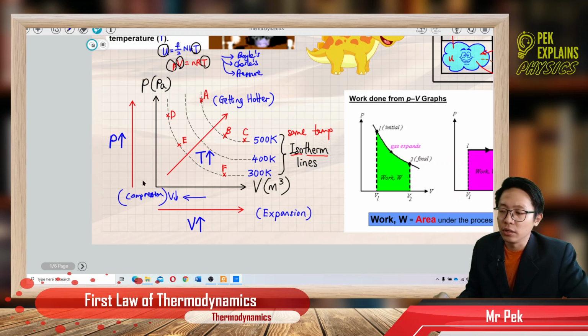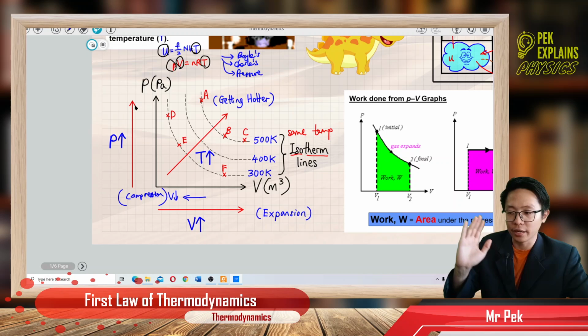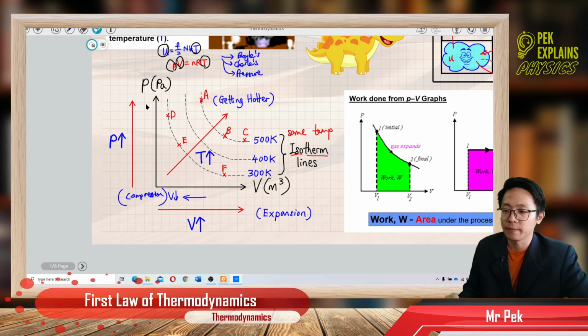Now, going upward, pressure increases. Going downward, pressure decreases. Then how about temperature?